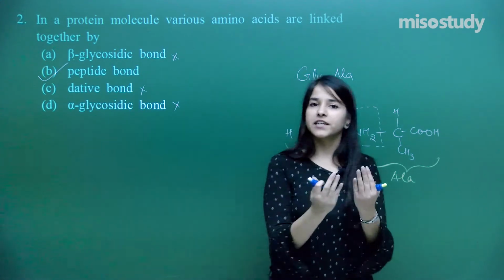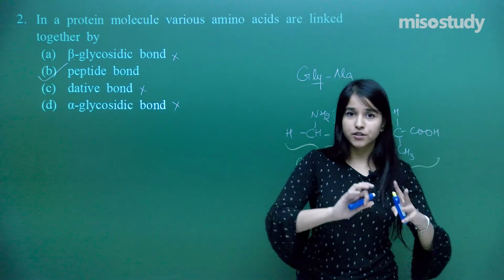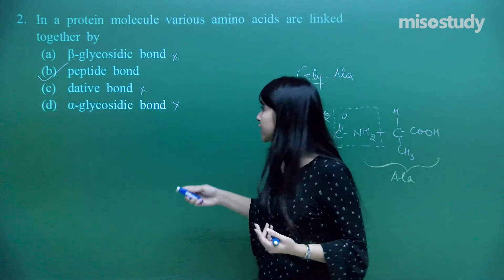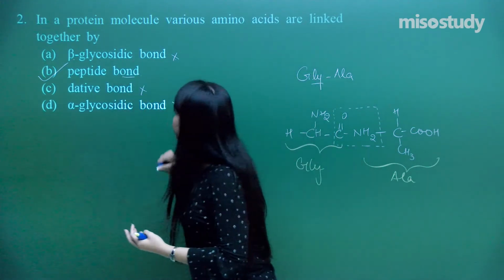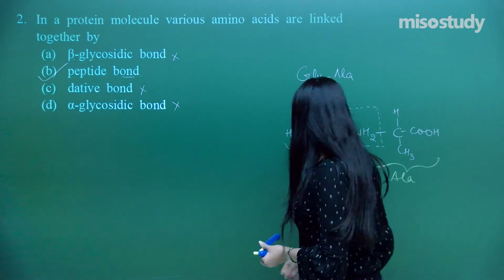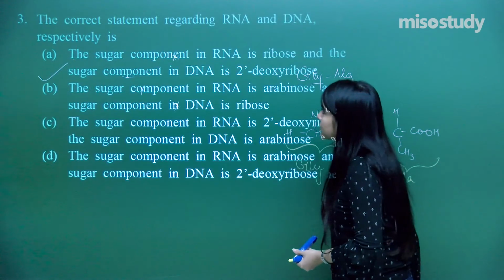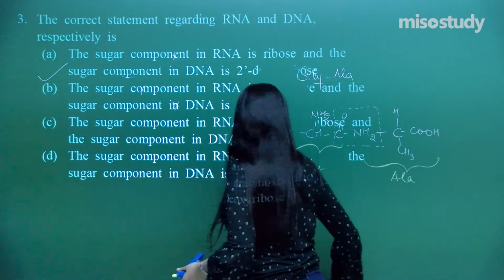That is how different kinds of amino acids link onto each other to form a bigger molecule, that is a protein, or we can say polypeptides. So here it is the answer. The next one says what? Let me just rub this off first.